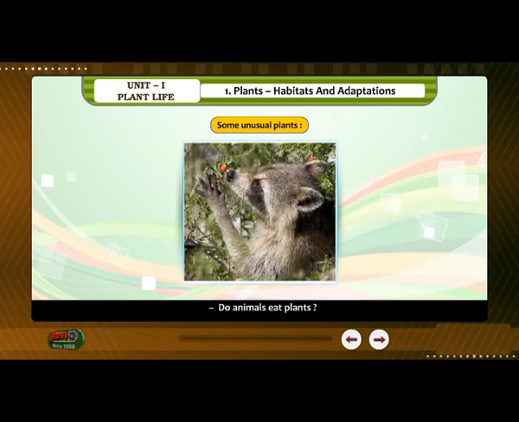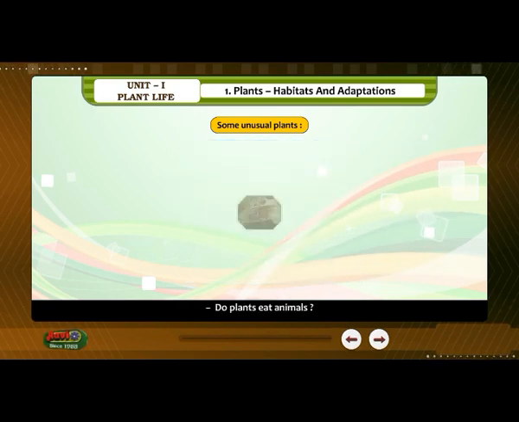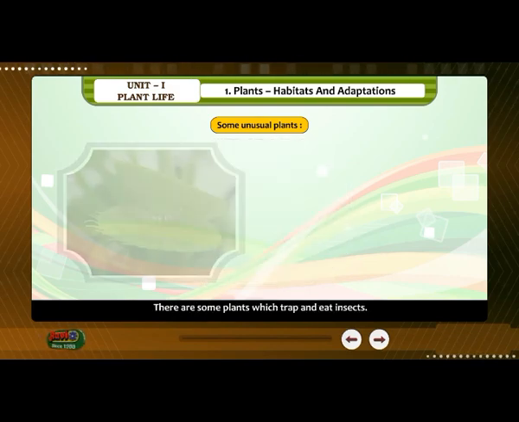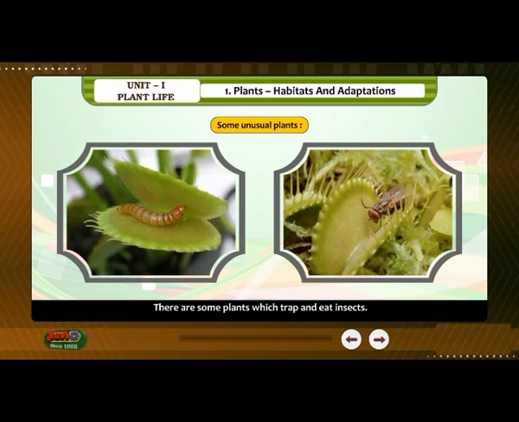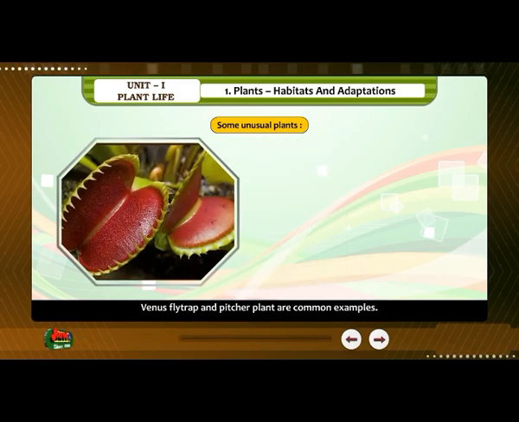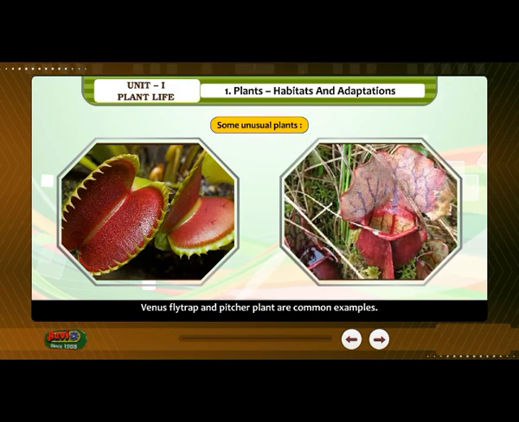Do animals eat plants? Do plants eat animals? There are some plants which trap and eat insects. These are called insectivorous plants. Venus flytrap and pitcher plant are common examples.